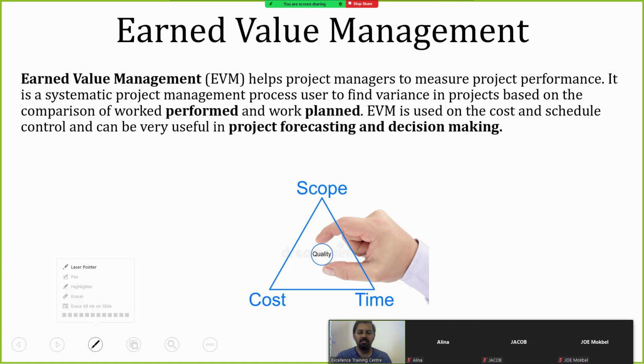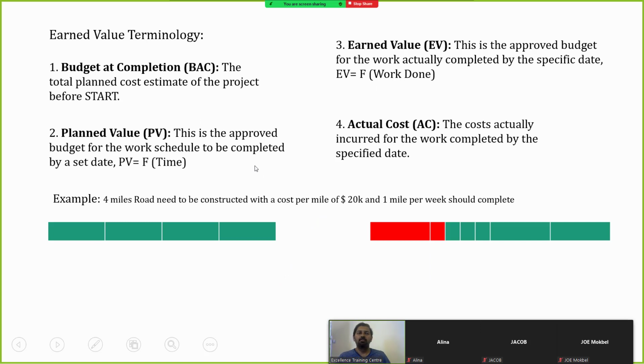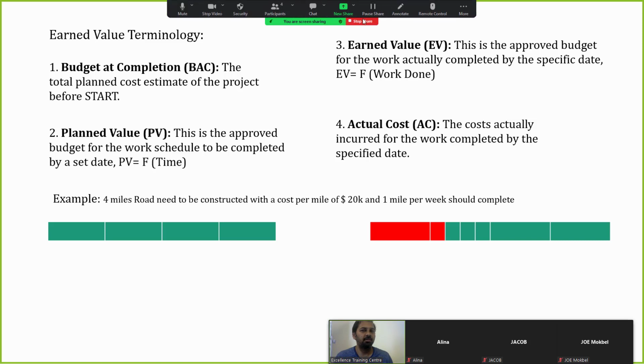I'm going to show that in the next slide. The definitions were already explained by Mr. Jasir. Here the definitions are budget at completion, planned value, earned value, and actual cost.